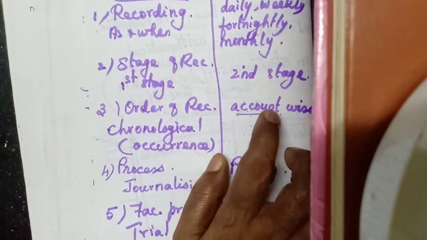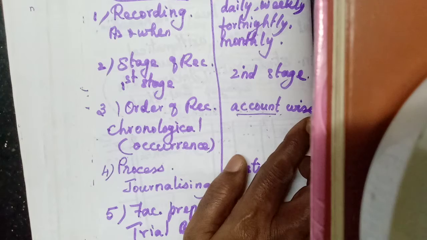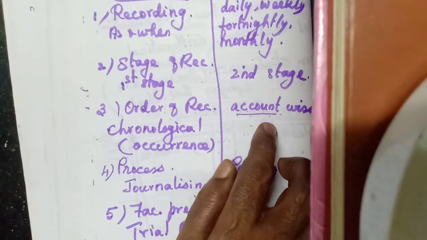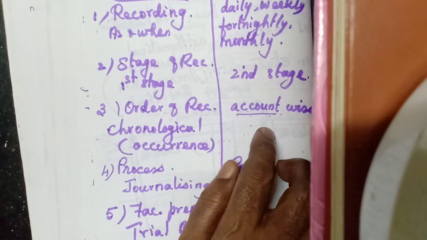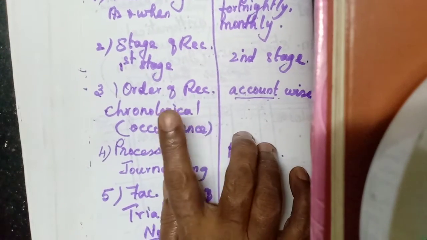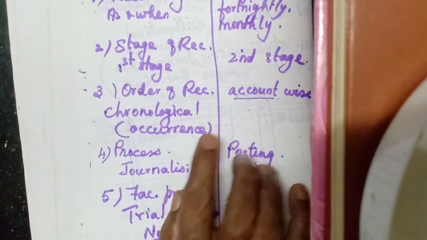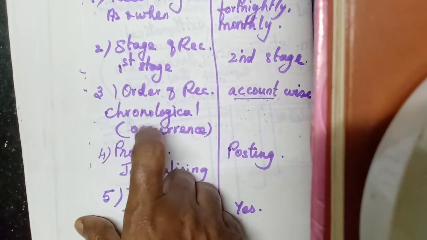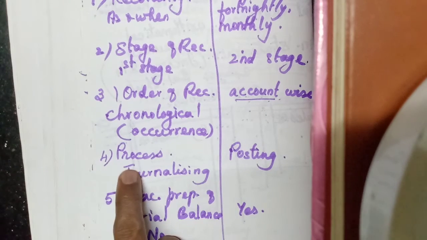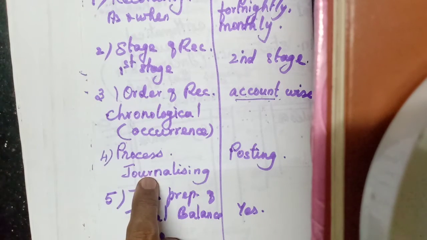But here in the ledger it is done account wise, as I taught you. Account wise means first which account? Cash account, second capital account, then bank account, then cash account again, like that. But when the cash account comes twice, we will post everything in one place. So here it is in chronological order, there account wise. Then the fourth one, process.